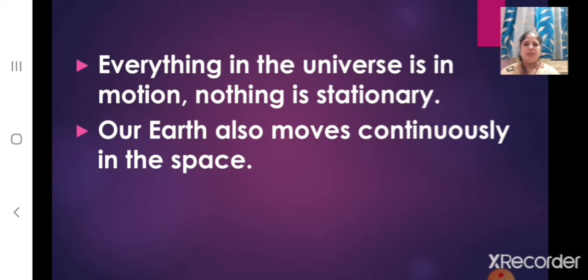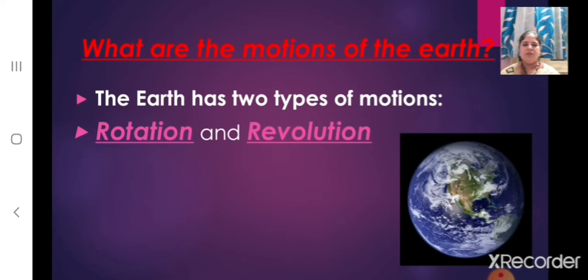Children, you know that everything in the universe is in motion. That means nothing is stationary. And our earth also moves continuously in the space. Children, as we know that the earth is always moving in the space, so, what are the motions of the earth? The earth has two types of motions, rotation and revolution.